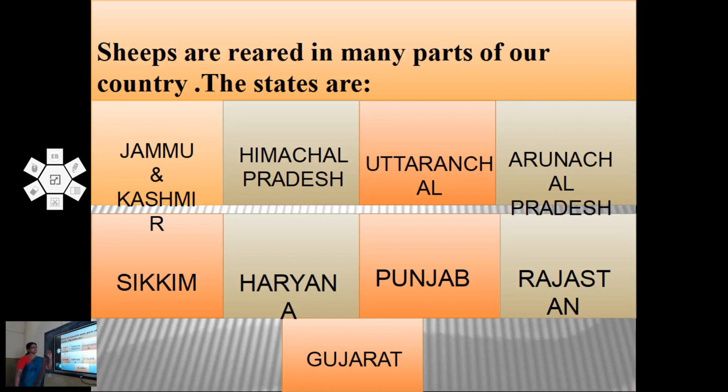If we travel to the hills of Jammu and Kashmir, Himachal Pradesh, Uttaranchal, Arunachal Pradesh, and Sikkim, or the plains of Haryana, Punjab, Rajasthan, and Gujarat, we can see shepherds leading their herds of sheep for rearing.